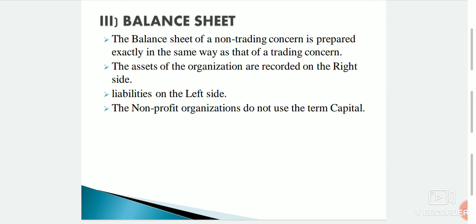The excess of assets over liabilities is called capital. In a non-trading concern it is called capital fund. The non-profit organization does not use the term capital. Instead, general fund or accumulated fund appears on the balance sheet.